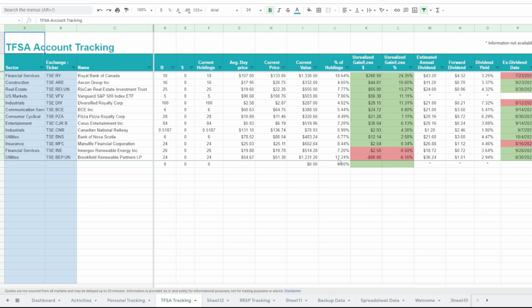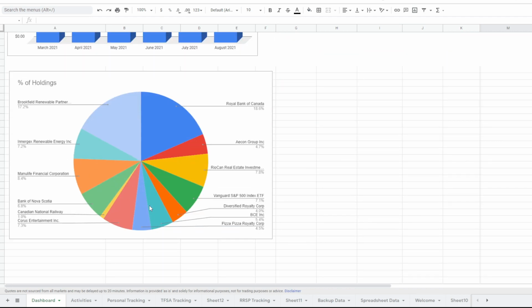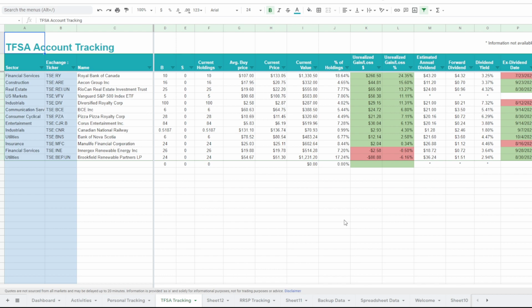However, it makes up 17% of my holdings, which is not good. I'm trying to create a more balanced portfolio, which you can see here. I'm working to get this a little bit more balanced. That is why I am not going to put more money into Brookfield unless I was really confident in the company, because it has been underperforming for quite a long time. I think I bought it at a bit of a peak. I'm just holding off and trying to get that diversification balanced.